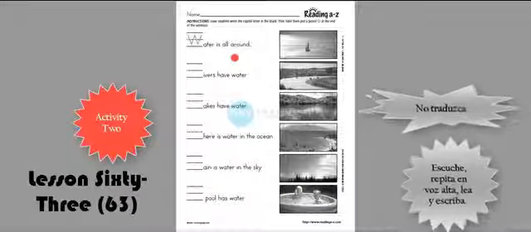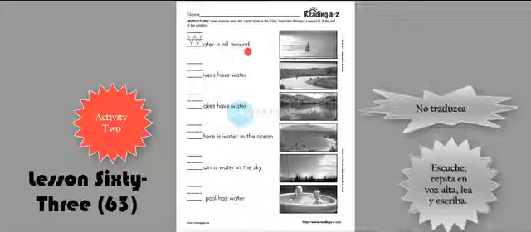This is activity number 2. It's a very easy activity. It's a simple activity. You see, these are sentences. 1, 2, 3, 4, 5, 6 sentences. Sentences about where is water, about where you see water, about where there is water. But the sentences are incomplete.